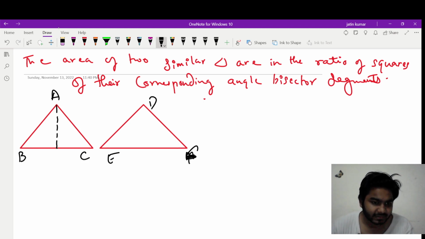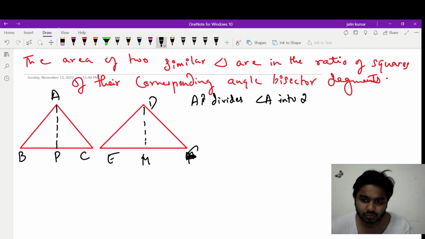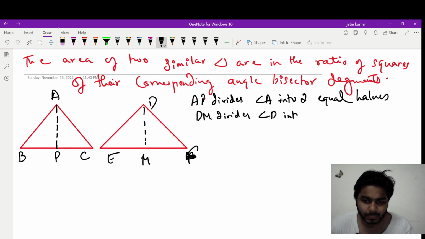AP is the angle bisector of angle A and DM is the angle bisector of angle D. Okay, it means this AP divides angle A into 2 equal halves. Similarly, DM divides angle D into 2 equal halves.